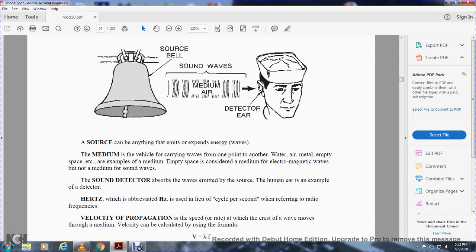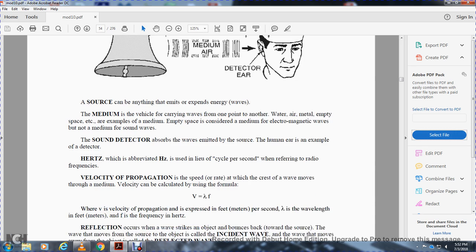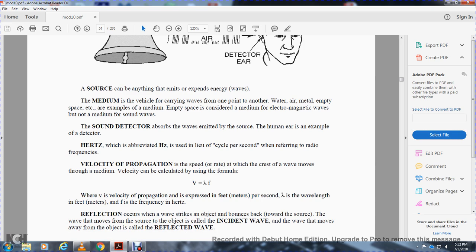Hertz is the abbreviation for cycles per second, used when referring to radio frequency. Velocity, the propagation speed, is the rate at which the crest of the wave moves through free space. It is calculated as the velocity of propagation expressed in feet or meters per second. Wavelength is in feet or meters, and frequency is in hertz.